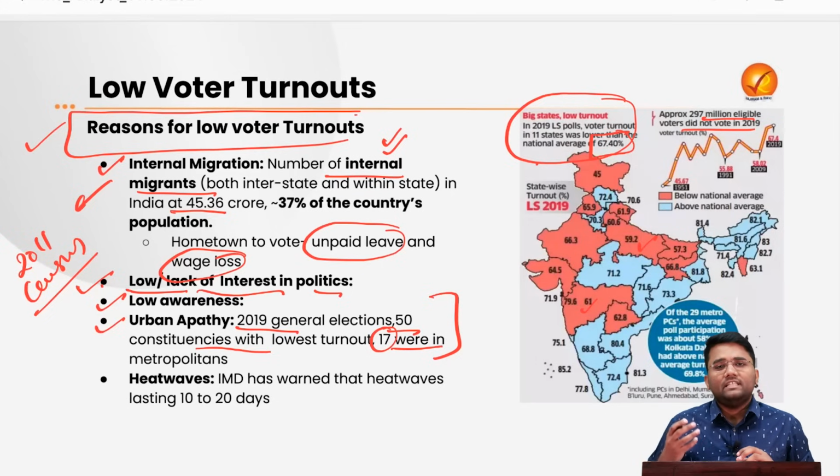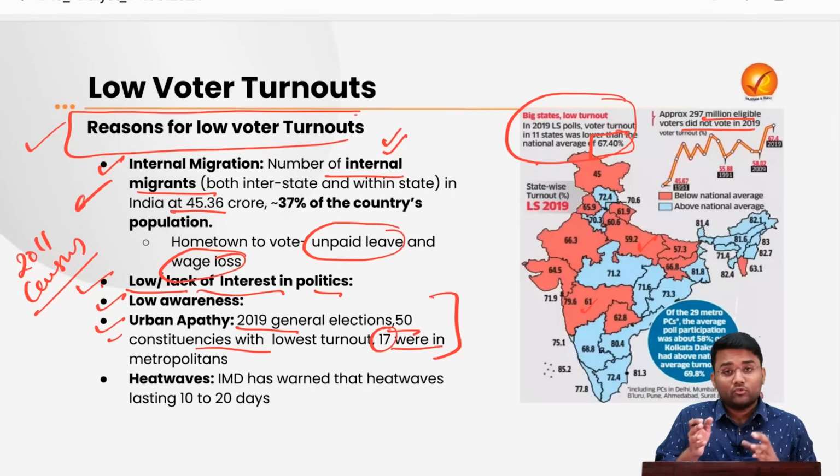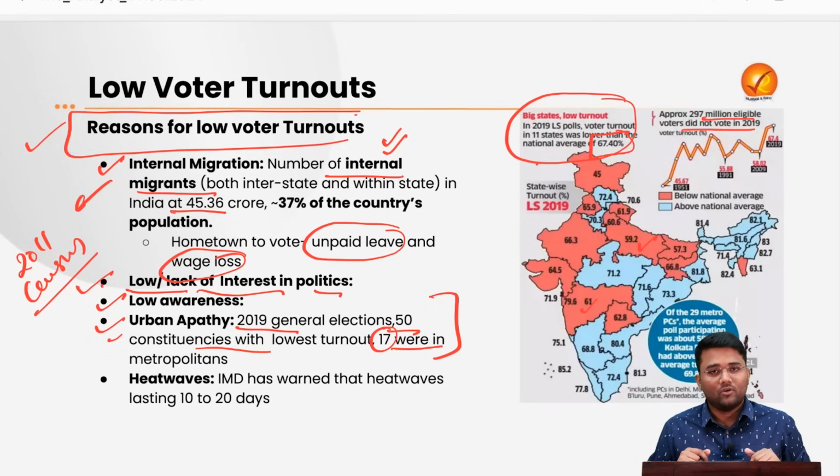They have a tendency of thinking, what is the impact or the change my one vote can make, and this disenchantment or disinterest in casting votes is also one of the reasons for the low voter turnouts in the ongoing elections or elections at large.